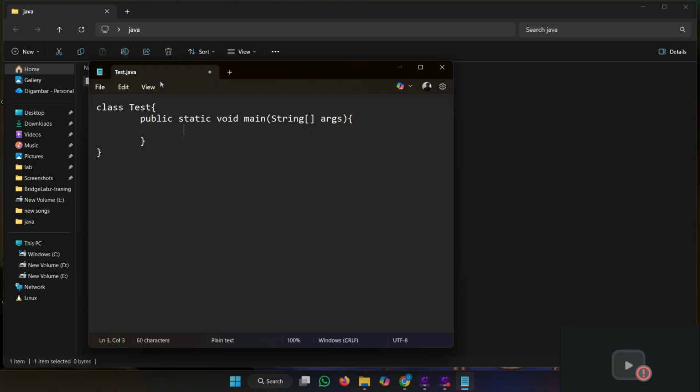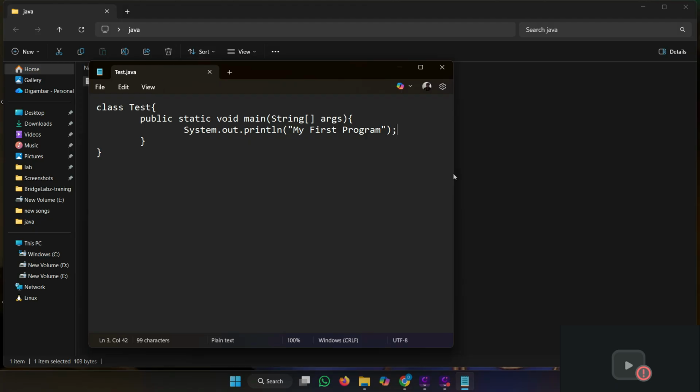And add the print statement. System.out.println, "My first program" and semicolon. Now the program is complete.